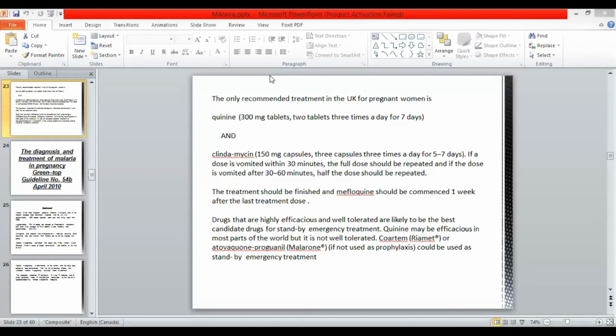If you're talking in terms of chemoprophylaxis, I'll just give a quick revision of that. In terms of chemoprophylaxis, the best choice will be mefloquine. And if the woman is pregnant, the treatment that we can give to her in pregnancy is quinine. That is safe. Along with that, clindamycin.